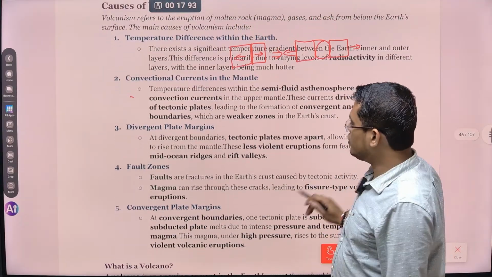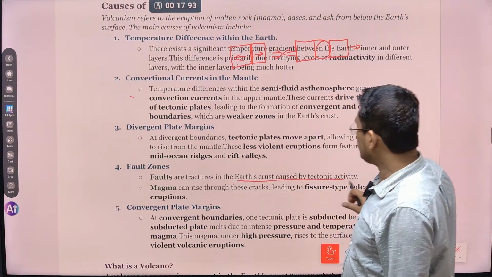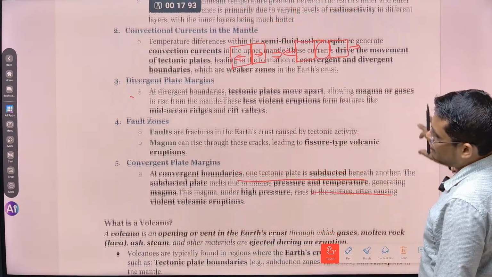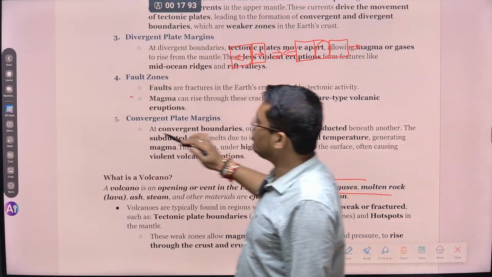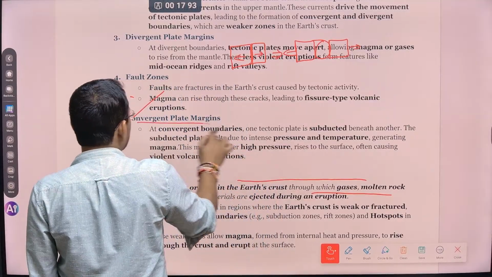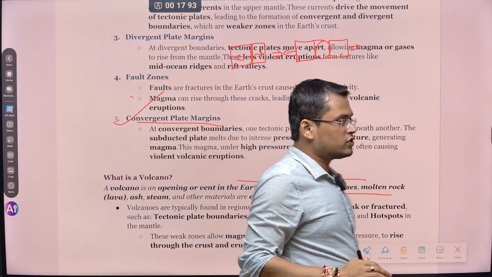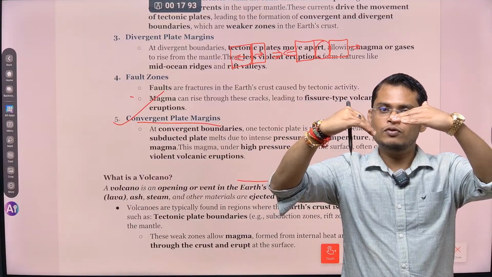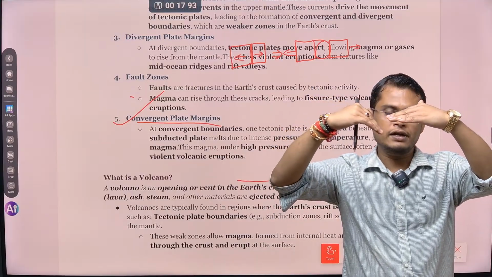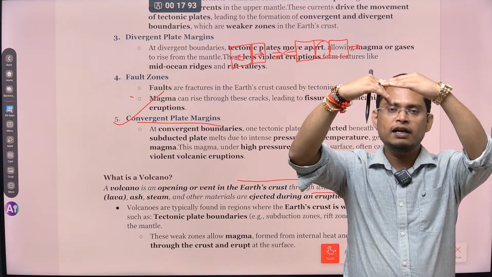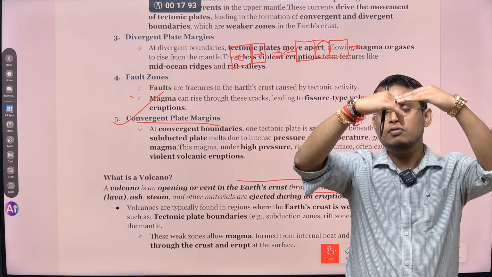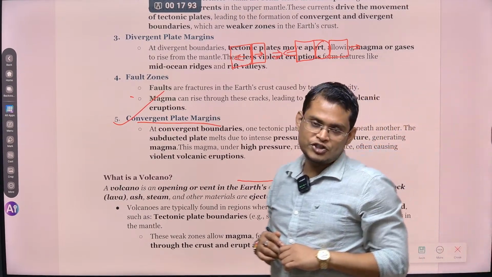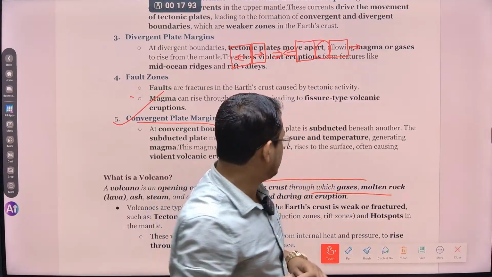So along the fault zone, along the fracture of the earth crust caused by plate tectonic activity, okay? Fissure type volcanic activity is found, and again we can find volcanic activity in the convergent plate boundary. So what do we mean by that? Whenever two plates move towards each other, the heavier plate will go inside, and inside it will melt down, then come out to the surface forming mountain chains or volcanic islands. Okay?